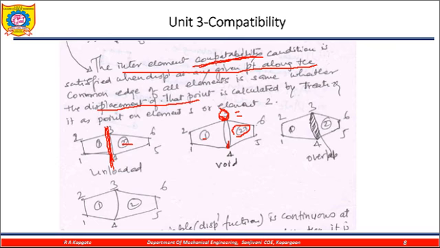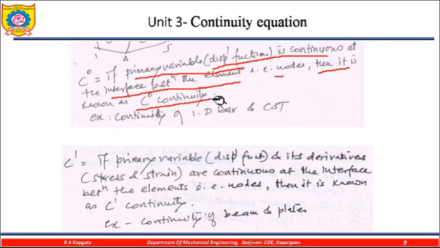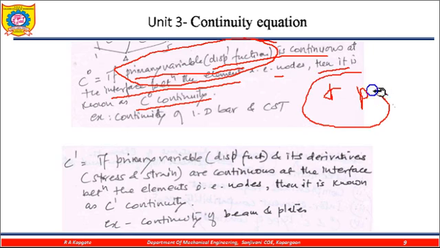Now the continuity law. When the primary variable, meaning the displacement function, is continuous at the interface between the elements, that is at the nodes, then it is called the continuity law. It means the primary variable, that is displacement or pressure, is included in our equation, and then and only then this is called the C0 continuity.